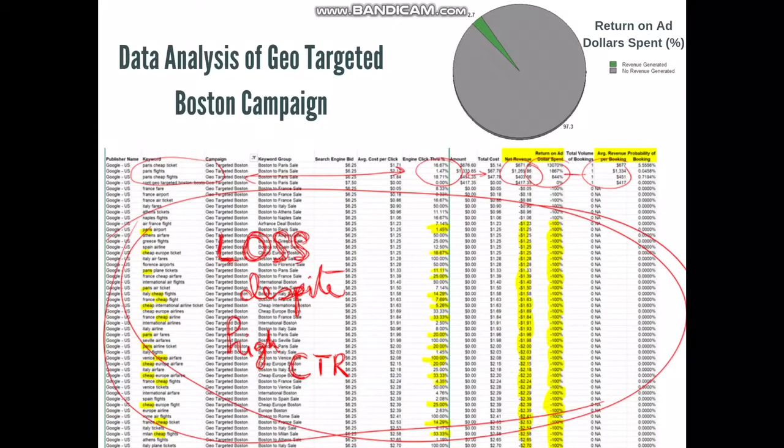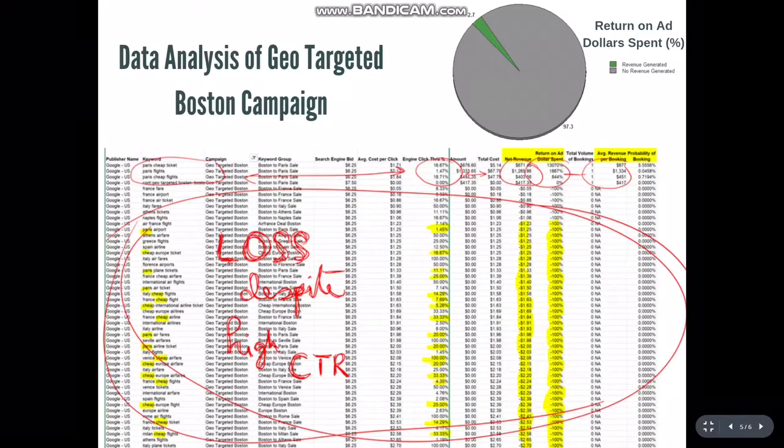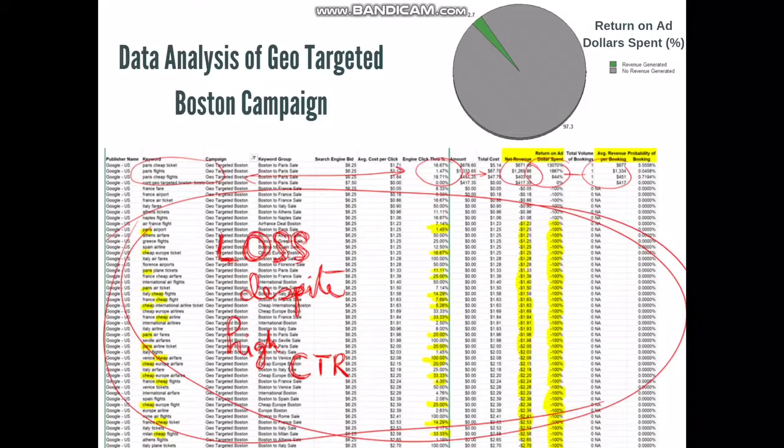When we look down to analyze if Paris and cheap in fact mean that the click-through rate should go up, every time Paris or cheap are used, there's typically a high click-through rate compared to when there's not. Nonetheless, the return on ad dollar spend is all negative here, which means that the company is actually losing money every time someone clicks on their ads because it never translates into transactions. We see an opportunity here to target specifically to customers that want what they're looking for. If we see something along the lines of Italy airline, and no one booked that, then we should probably cut funds to that, which leads us to the next part of this presentation, that 97.3% of the keyword groups